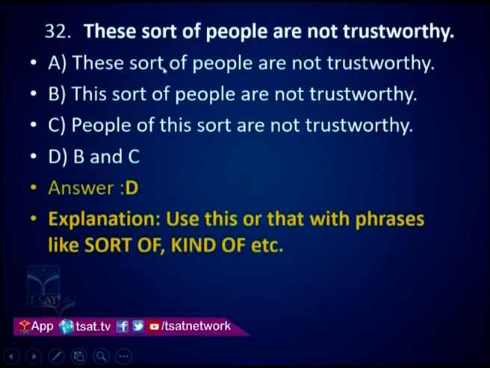Options: A, these sort of people are not trustworthy. B, this sort of people are not trustworthy. C, people of this sort are not trustworthy. Option D, B and C are correct.